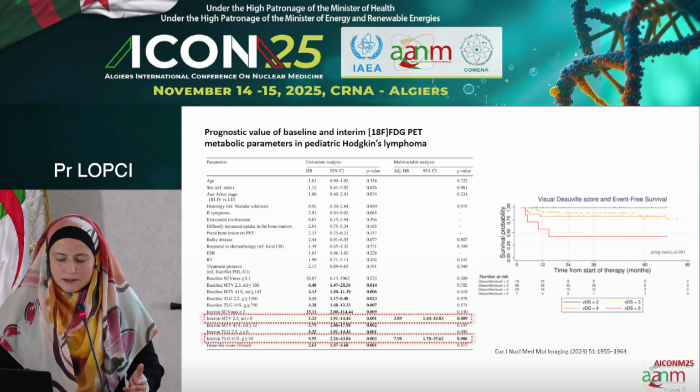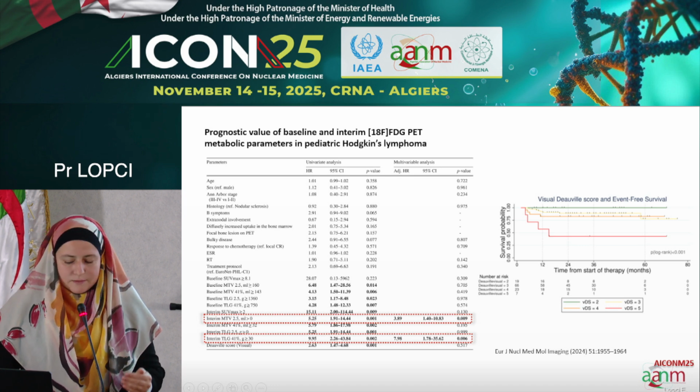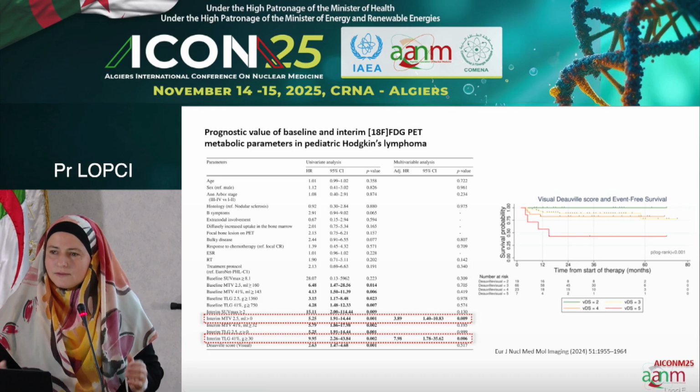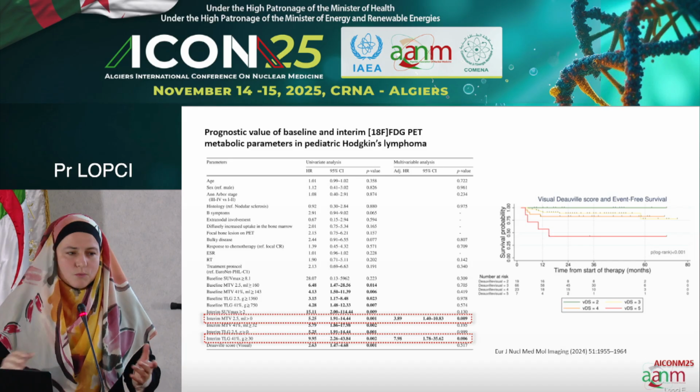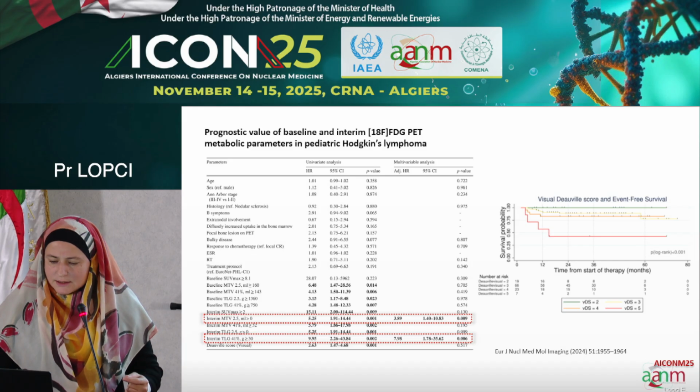Now, just note that we have two independent predictors, which are interim metabolic tumor volume with a threshold of 2.5, whereas TLG is with a threshold of 41%. So kind of inconsistent. So either use one method to compute the volume or the other. That's probably because it's a retrospective analysis.